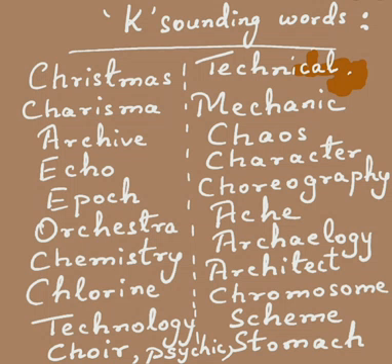If I say that he is a man of charisma, that means I'm referring to his charming presence, his charming personality. The next word, archive, refers to a store or a place where there is a collection of historical documents or records providing information about something.